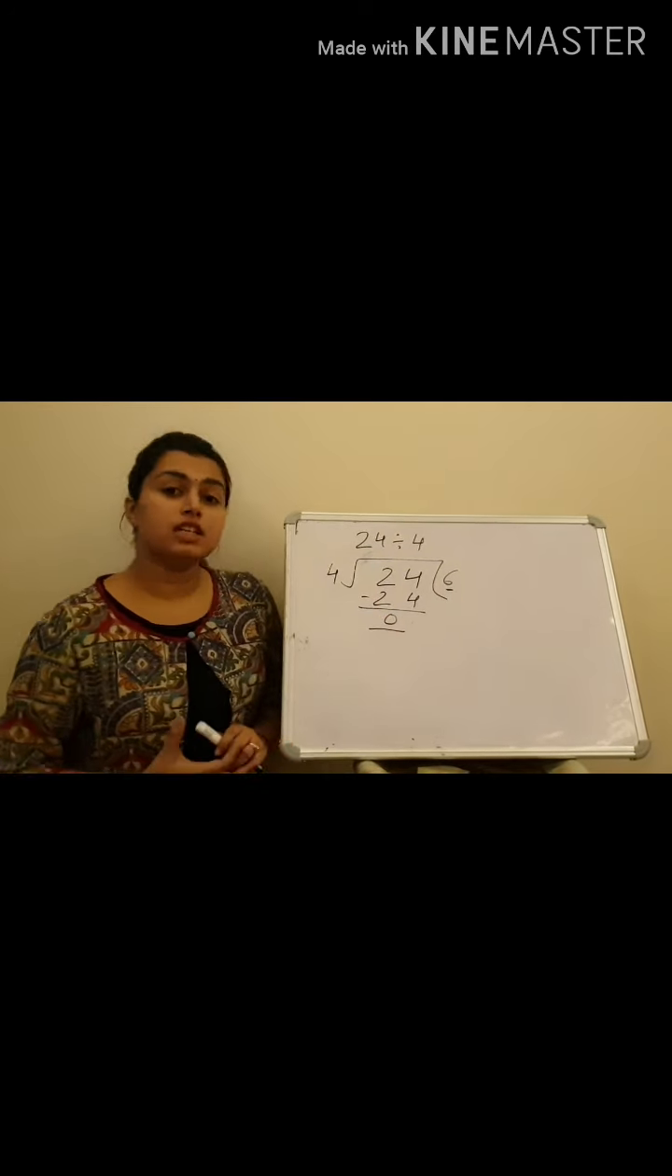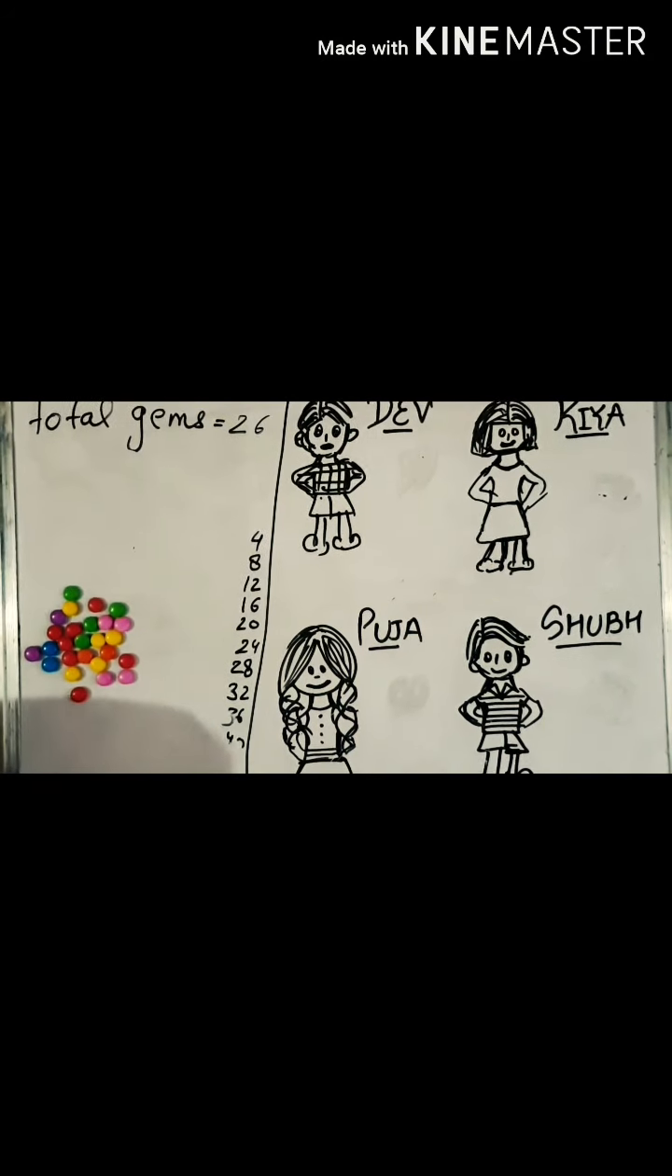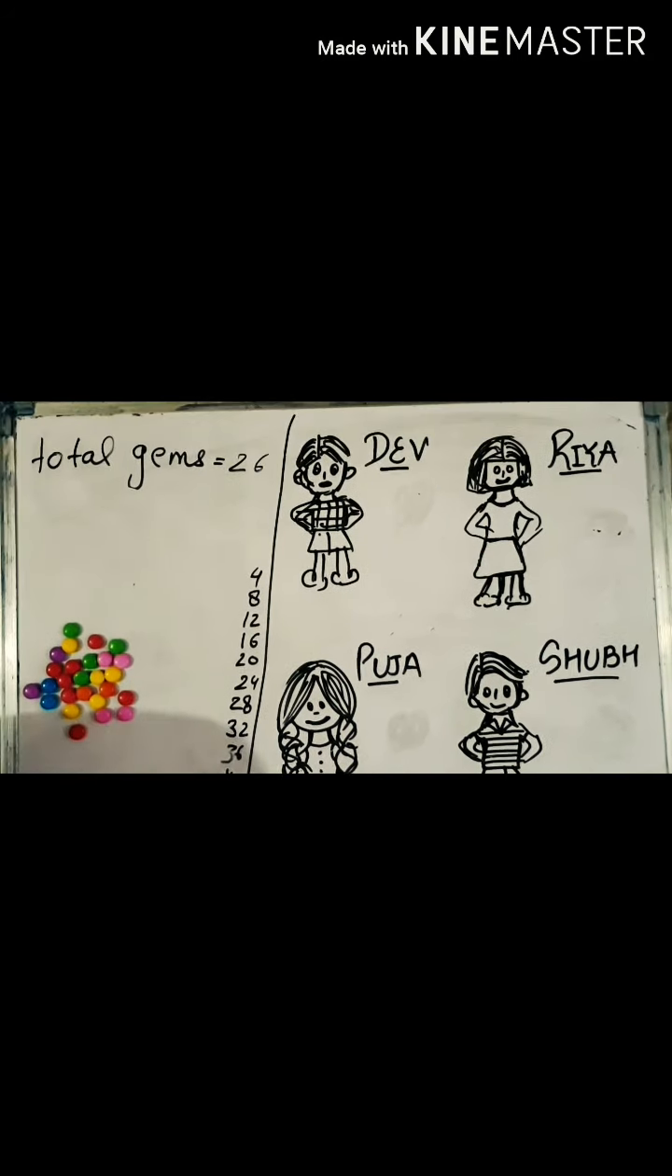Here remainder is 0. Students, you also try this activity. But try to take a small number of chocolates or toffees or candies, whatever you want. Because if you take a large number, it will take more time to distribute equally. Now students, I am having 26 jams, and I want to distribute them equally.